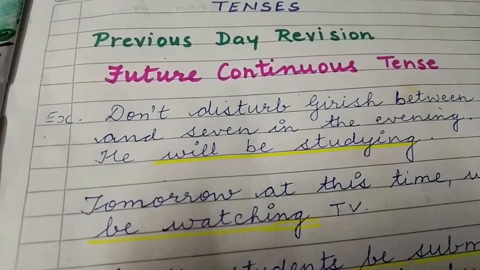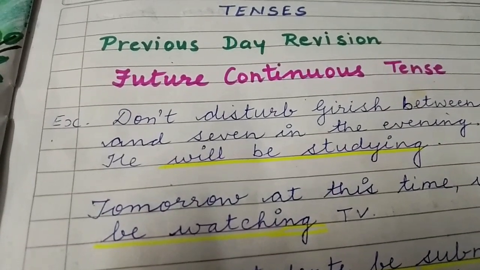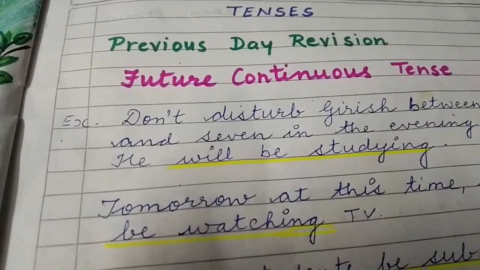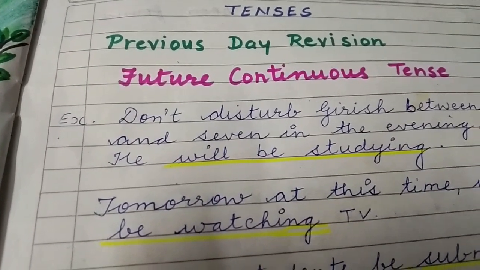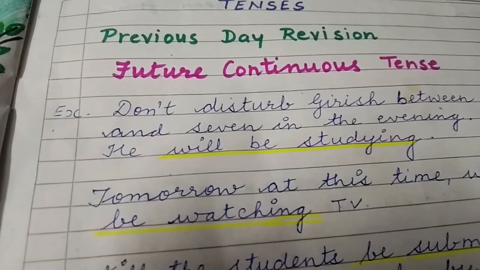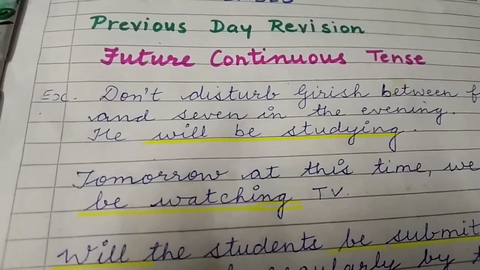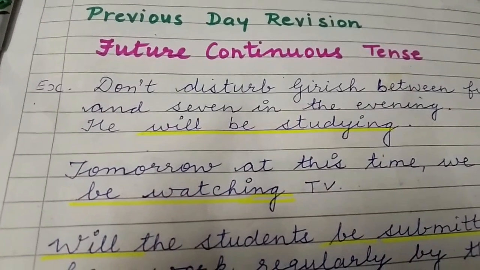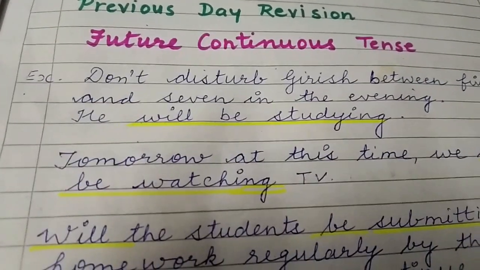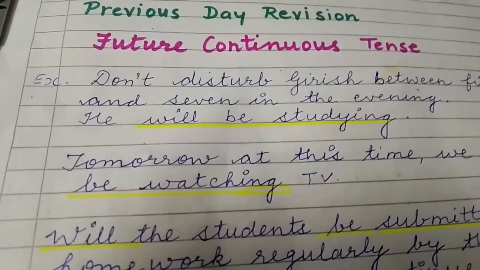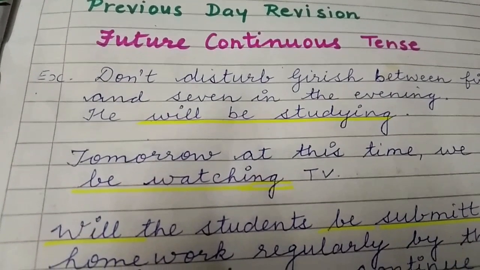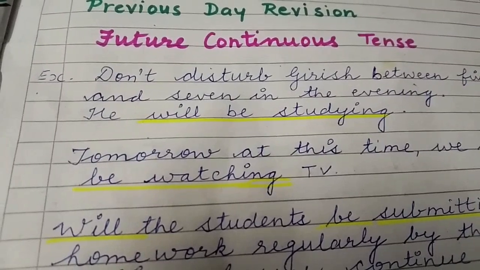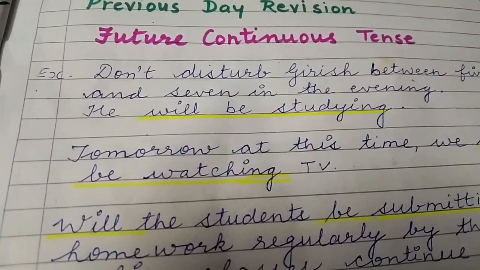So, children, yesterday we did future continuous tense. Before we proceed, let's revise it once. I told you future continuous tense is used to describe an action that will be continuing at a particular time in the future. So, let's see some examples. Its helping verb is "will be", and with it, we use the first form of verb with -ing.